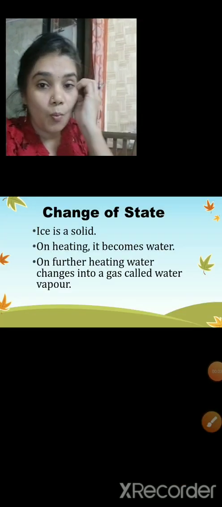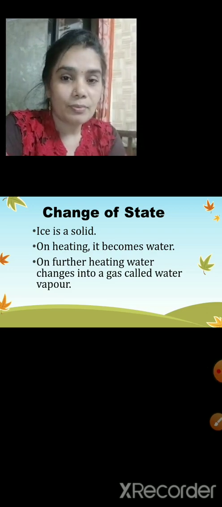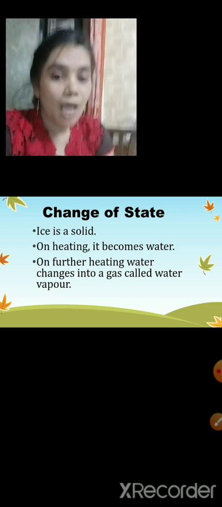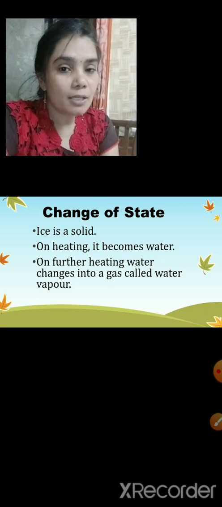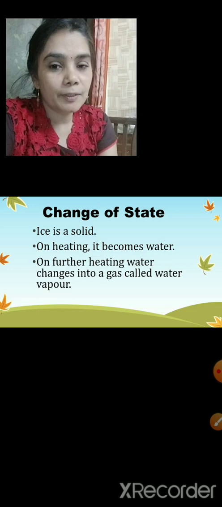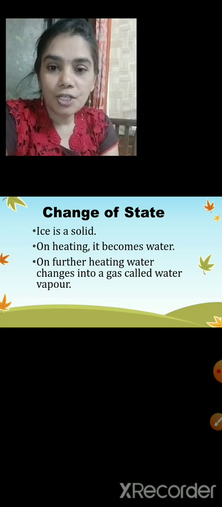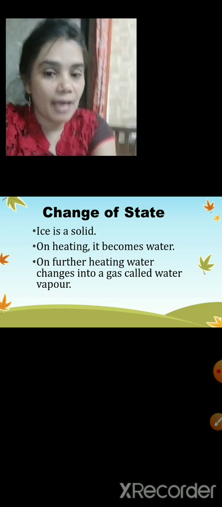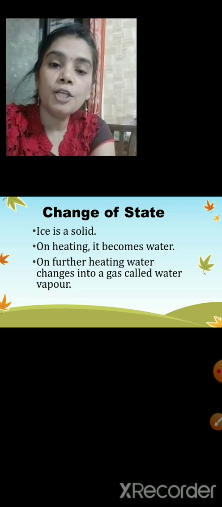So children, what did we see now? Yes, we saw the ice. So ice is a solid. On heating, it becomes water. On further heating, water changes into gas called water vapor.